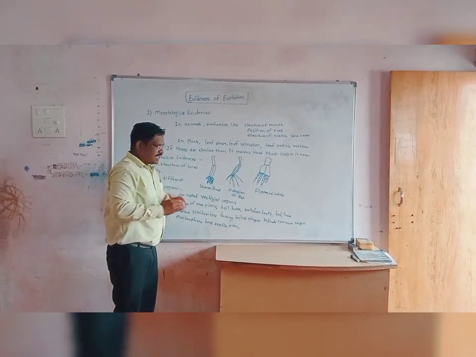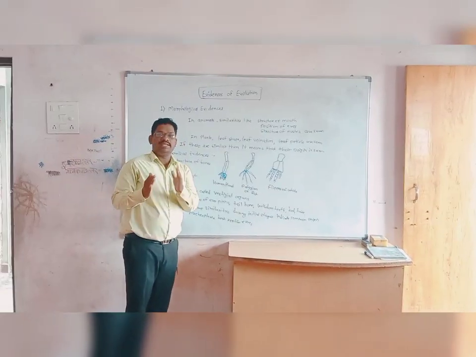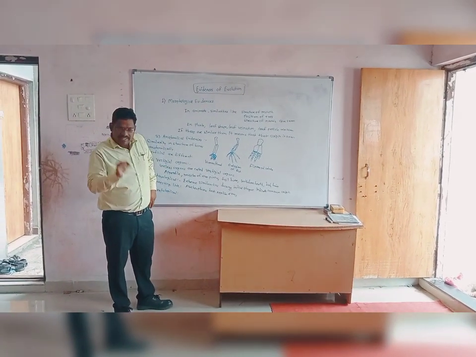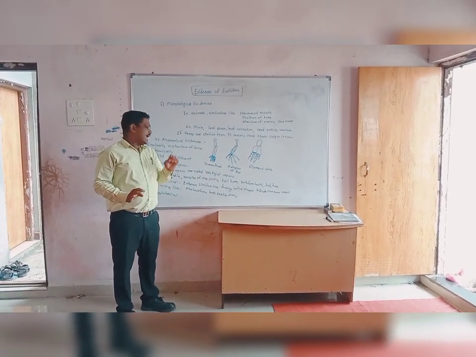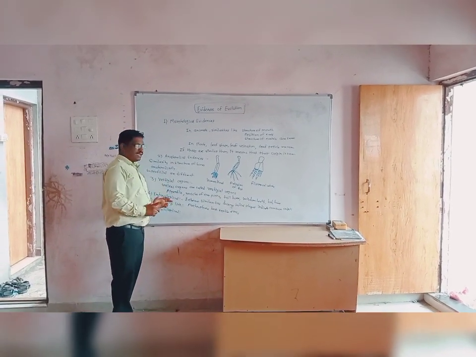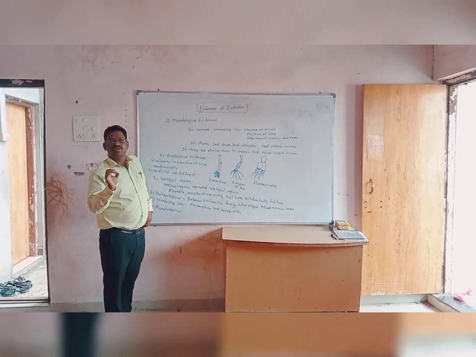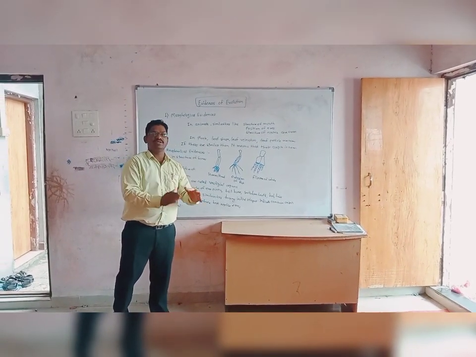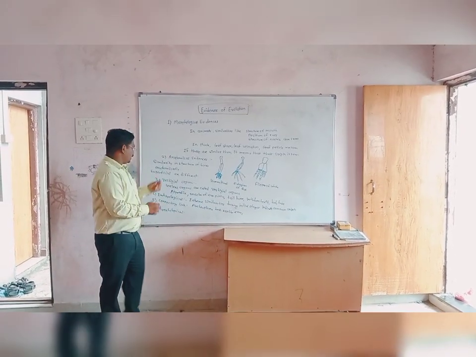It means that they are morphologically different, but internally they are similar. If they are internally similar, they are anatomically similar, and if they are anatomically similar, their ancestor is common. They have evolved from a common ancestor. So this is the anatomical evidence.